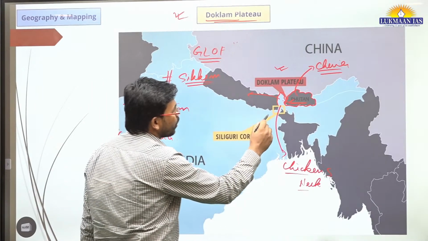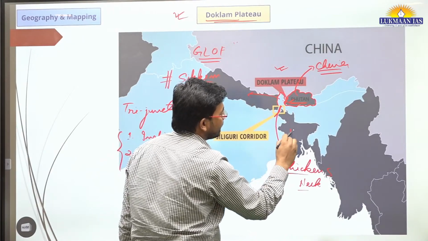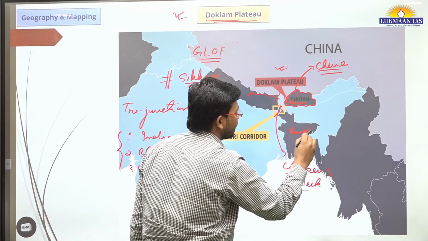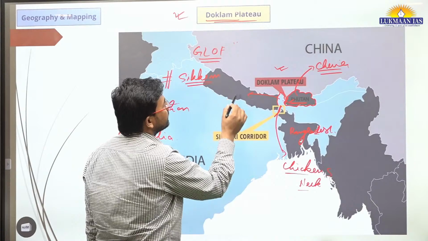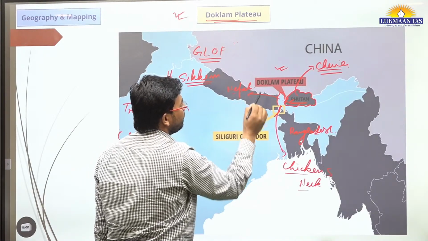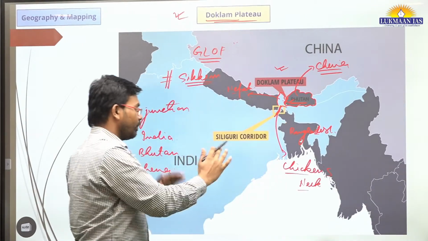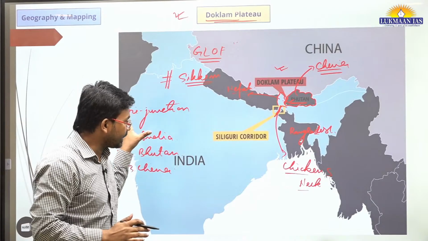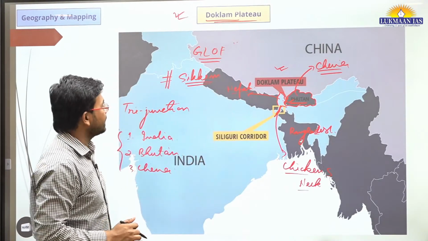And this particular corridor, this particular place, because below this we have Bangladesh. Bangladesh is a country. Above this we have Nepal. So this is the Siliguri corridor. Through this corridor we get connected from mainland India to northeastern India. This location is very important.